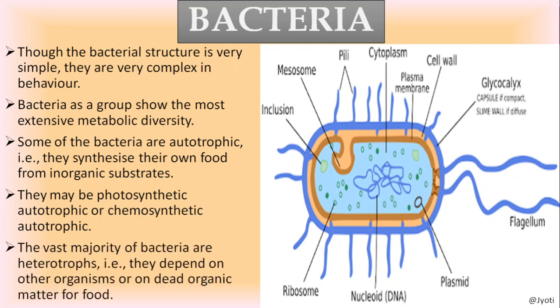But the vast majority of bacteria are heterotrophs, and they depend on other organisms or on dead organic matter for food. So they may be parasitic or saprophytic. So both modes of nutrition are found in different types of bacteria.